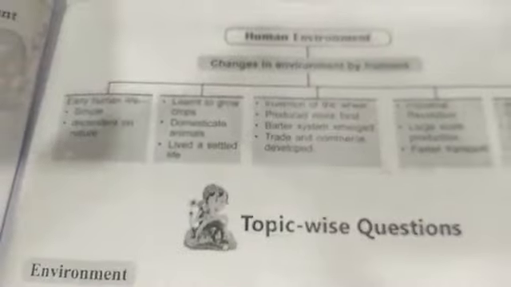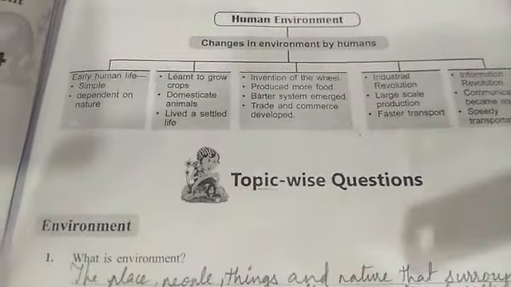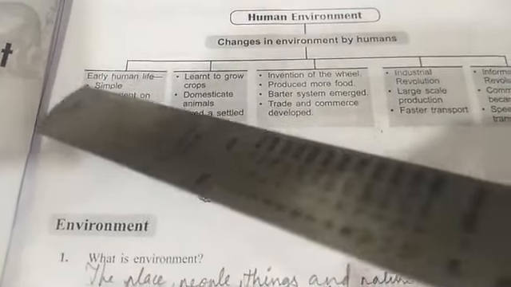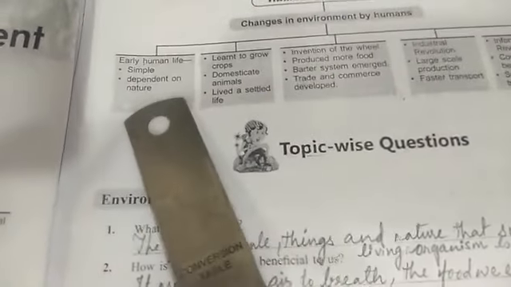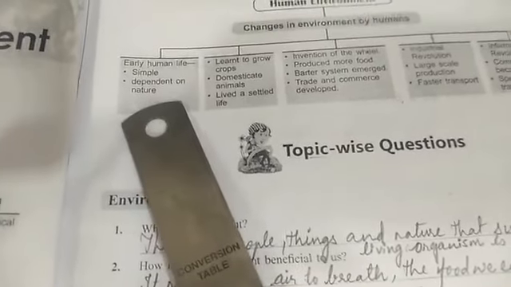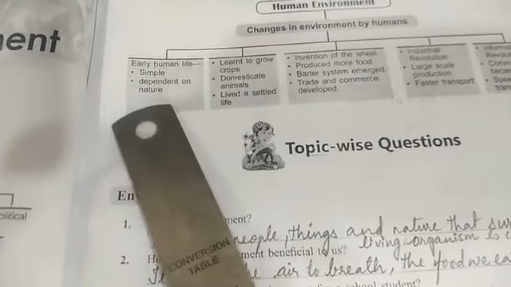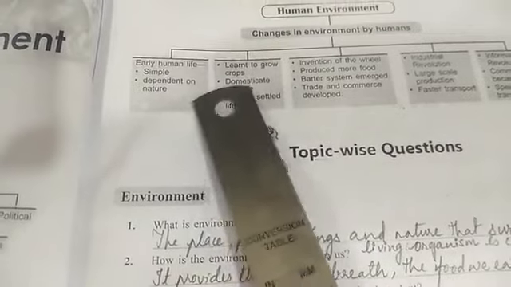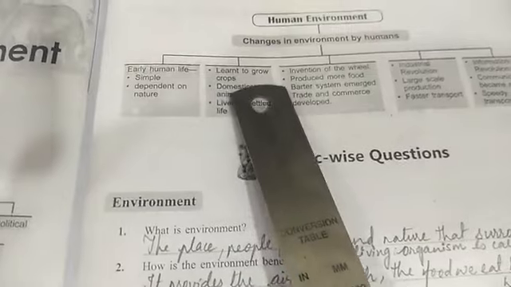So next topic is human environment: changes in the environment by humans. Early humans' life was very simple. They were dependent on nature, on whatever they got from it, whether food or water. Later their needs varied as time passed, and their wants and demands increased.